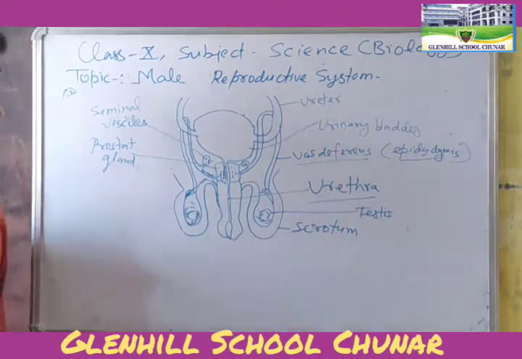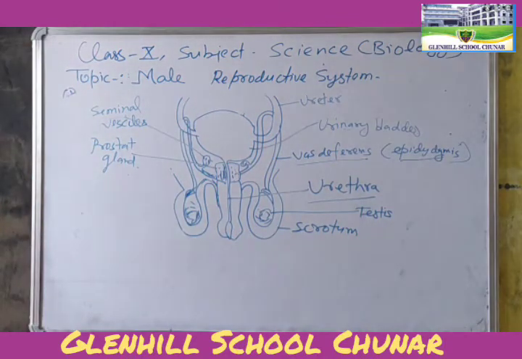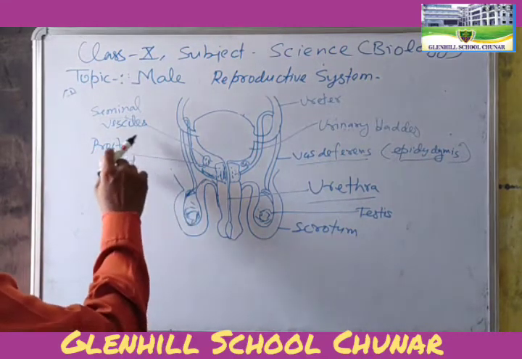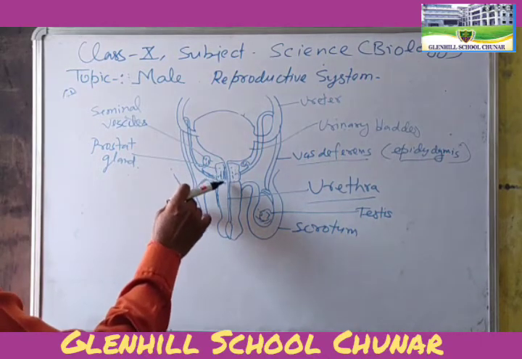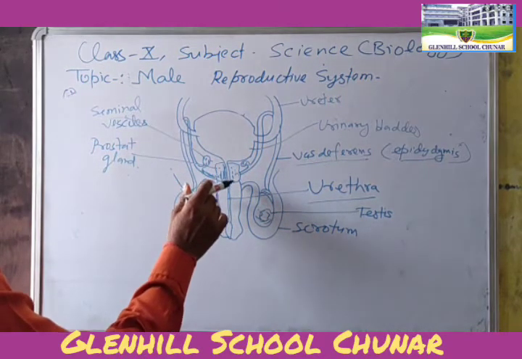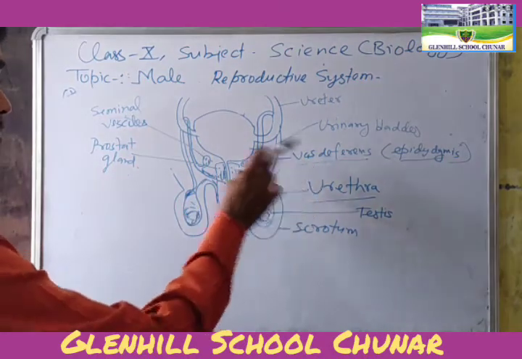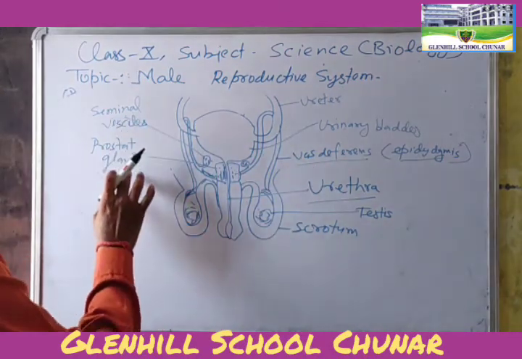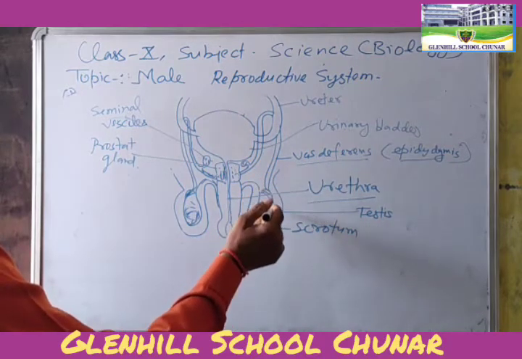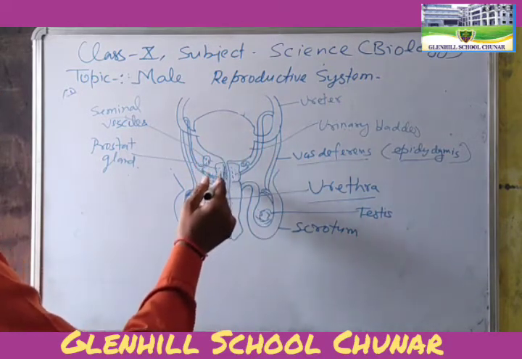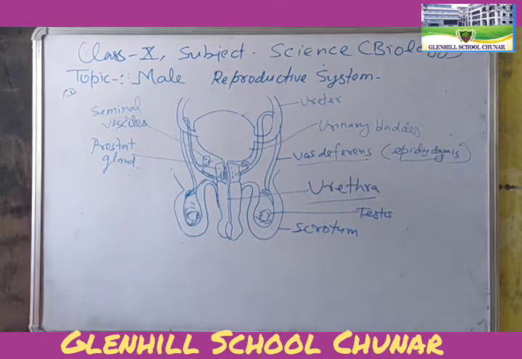Okay? All of you make this first of all. So, both the vas deferens unite in the prostate gland and form the urethra. Both the vas deferens arising from the testis unite to make the urethra. Okay?